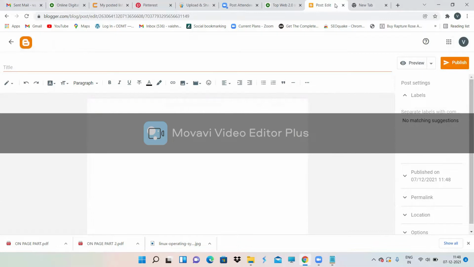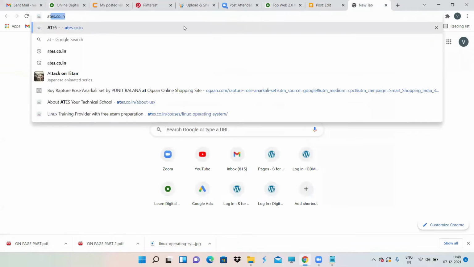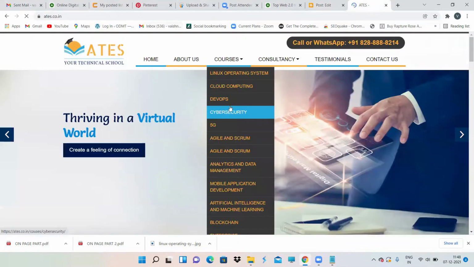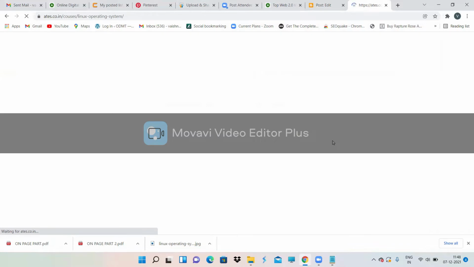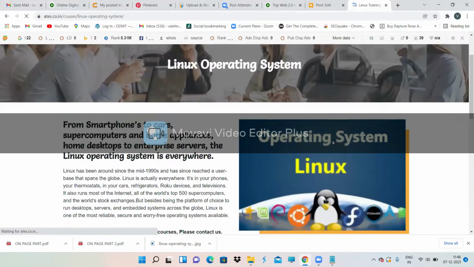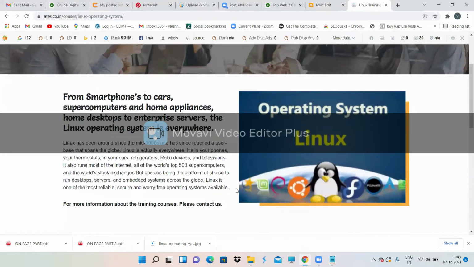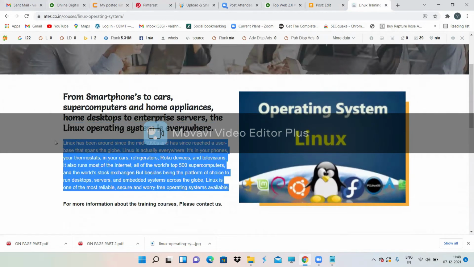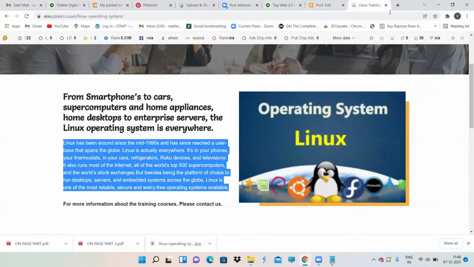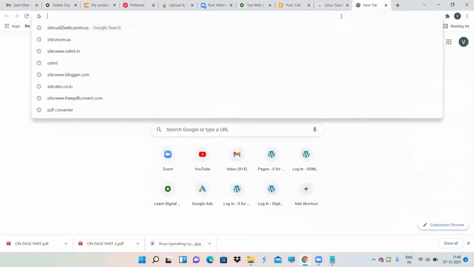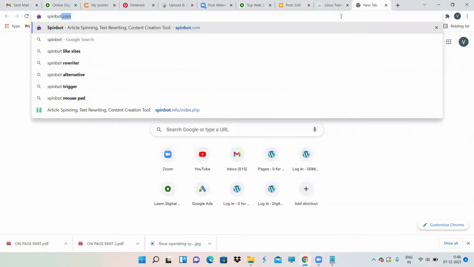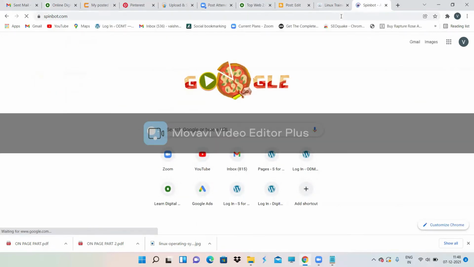So here, write some blog. Now, I'll take some content from here. Write some blog, choose any word, give a backlink to that particular website, to your website. It is just a very, very simple thing to do. Just copy it. If you want to spin it, then you can use Spinbot and spin the content, because you should not directly copy the content from one website to another website. So make sure at least you spin the content.